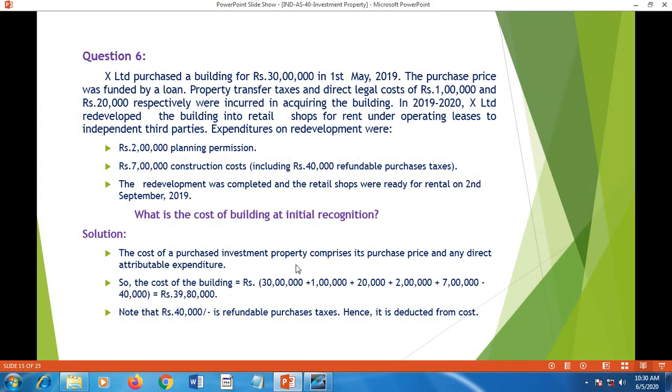Now, the cost of purchased investment property comprises its purchase price and any direct attributable expenditure. So, the cost of the building is 30 lakh the purchase price, plus 1 lakh and 20,000 that is the transfer taxes and direct legal costs, 2 lakh planning permission expense, 7 lakh redevelopment expenditure, minus 40,000 refundable purchase tax. That is deducted. So, the total cost is 30 lakh 80,000, which is the carrying amount of the investment property here.